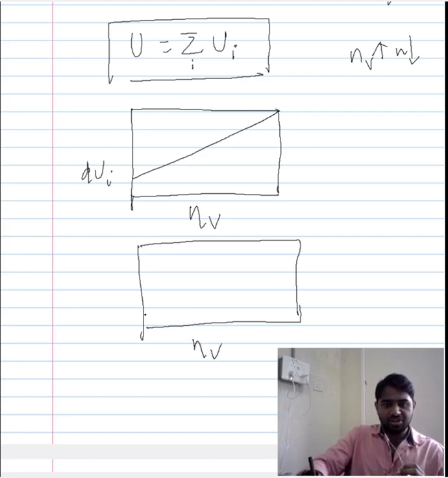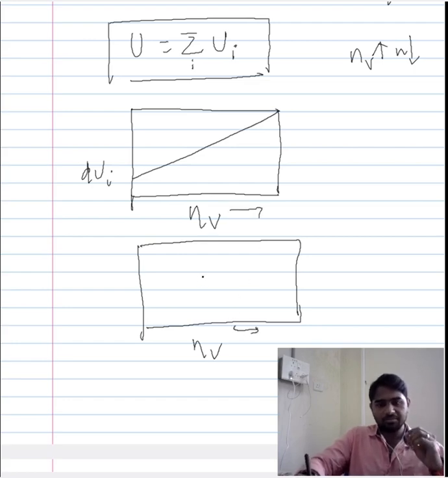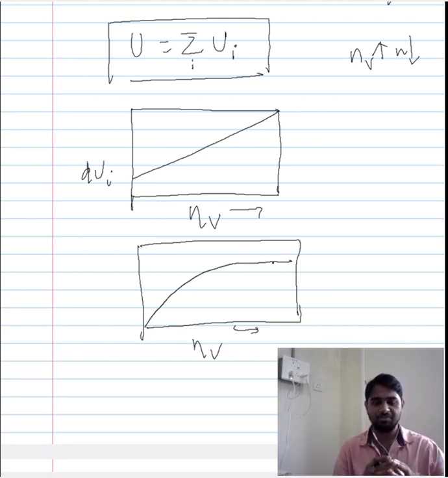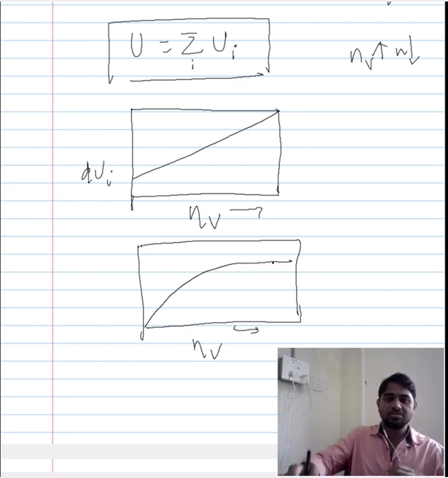In the initial stage, when there is a small increase in the number of atoms moving to the vapor phase, there will be a gradual increase in the entropy as well. But when the number of atoms gets saturated in the vapor phase, you no longer have much room to rearrange them. So it saturates, and the entropy also saturates.